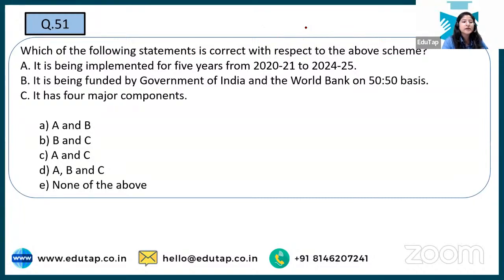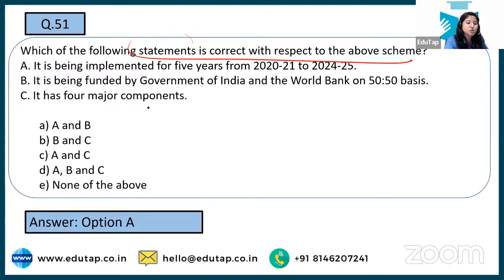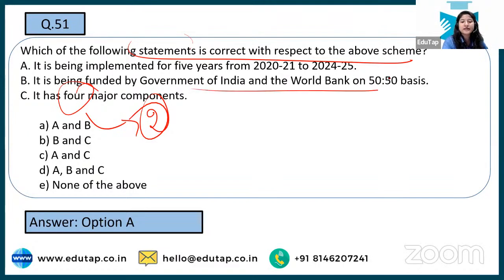Yojana. So here we're talking about which of the following statements is correct with respect to the above scheme, and here are the options, and you have to tell the correct answer. See, the correct answer over here is not what you guys are saying. It is option number A, because there are not 4 components but 2 components under this scheme. Yes, the funding will be divided between GOI and World Bank on a 50-50 basis, and for now it is for a 5 year term.